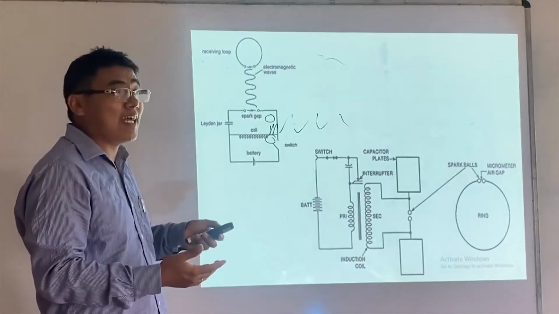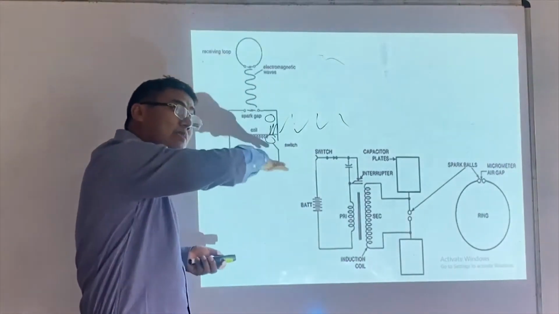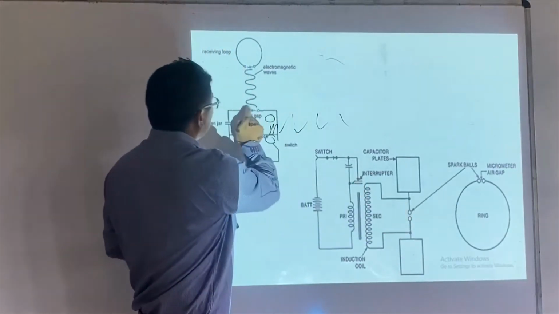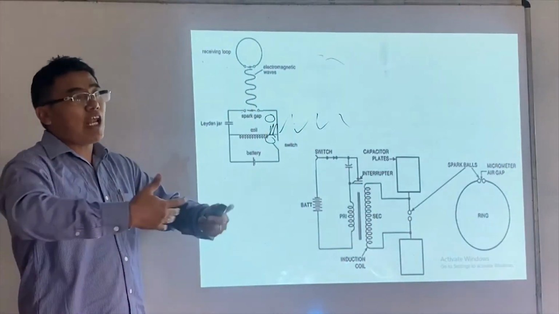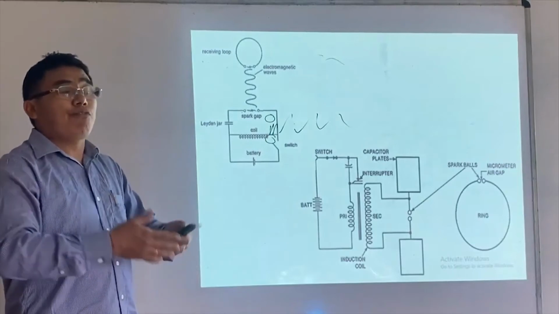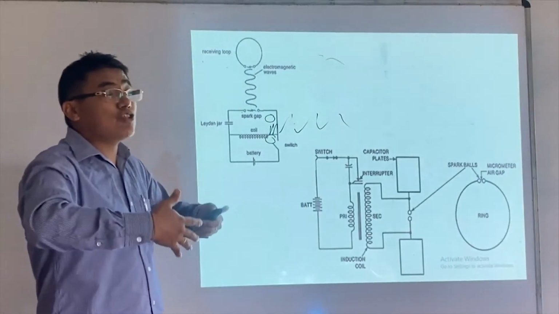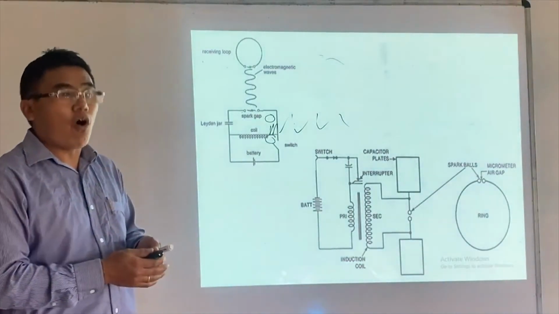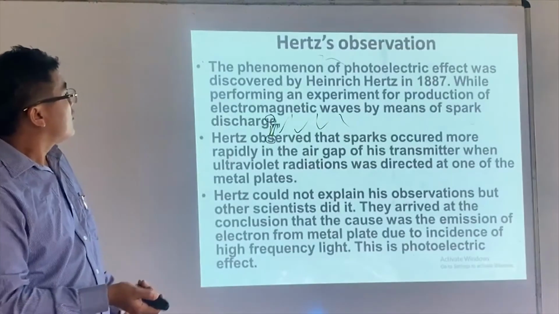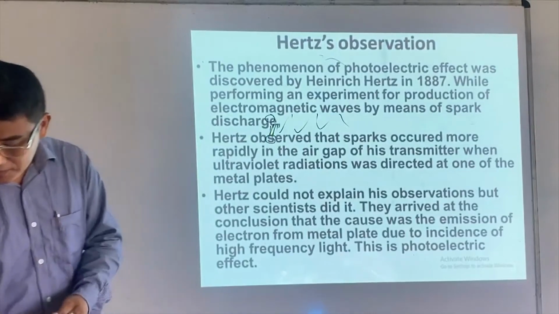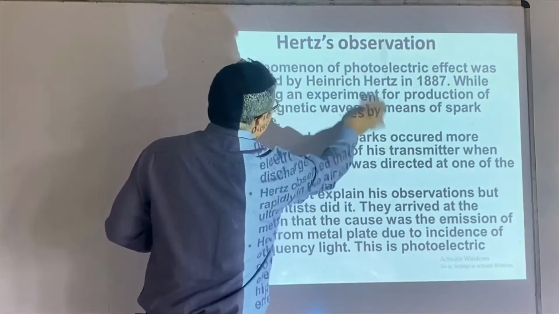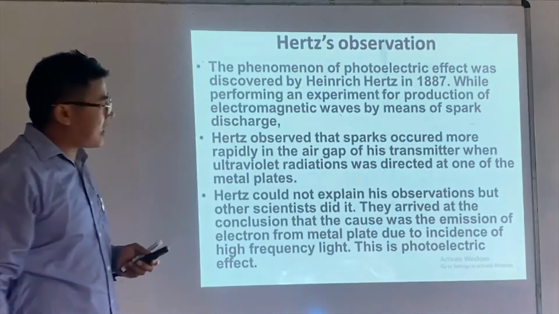Our focus here is that when UV radiation is exposed to the metal surface, more electromagnetic wave is produced. The fact that UV radiation removes electrons from the metal surface means more charge is undergoing oscillation. So this is what we have. This was done by Hertz, but he never knew about the photoelectric effect, right?